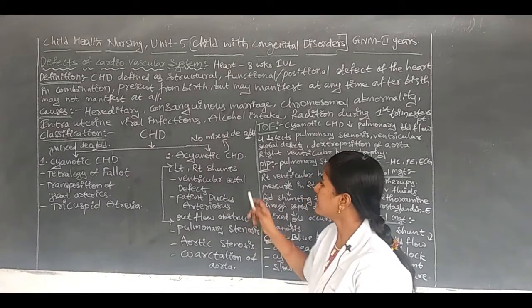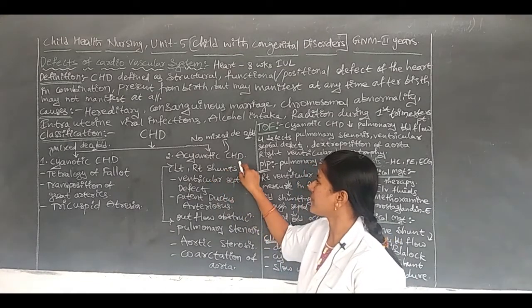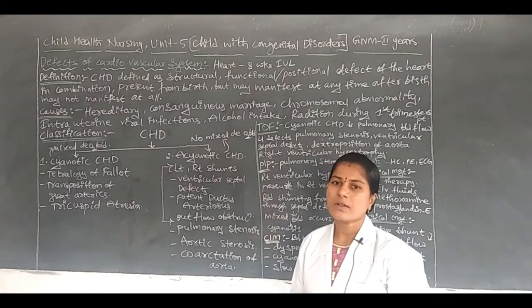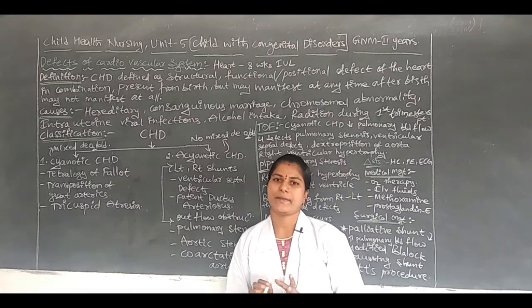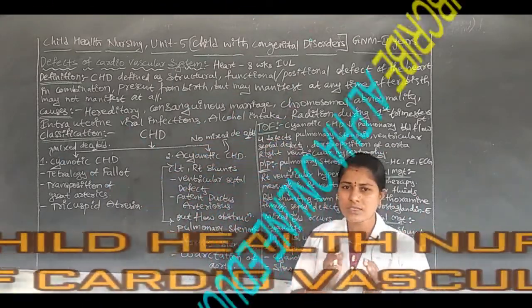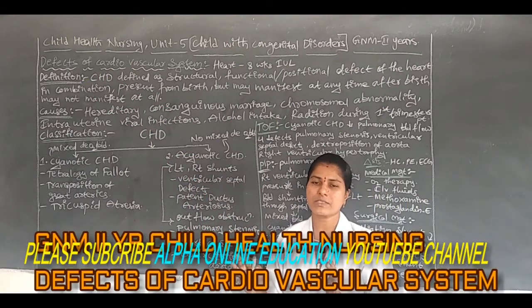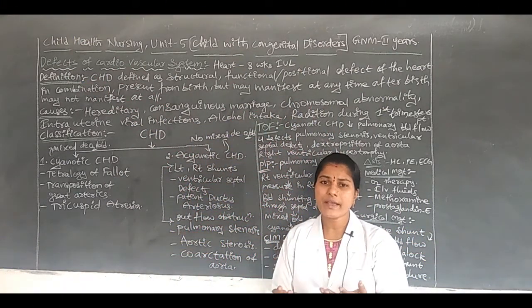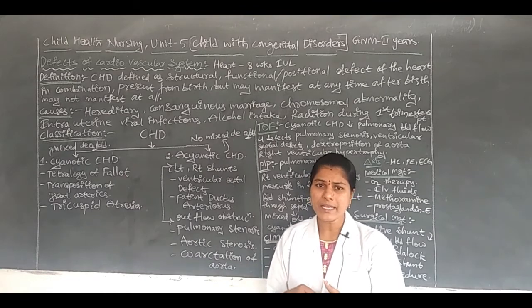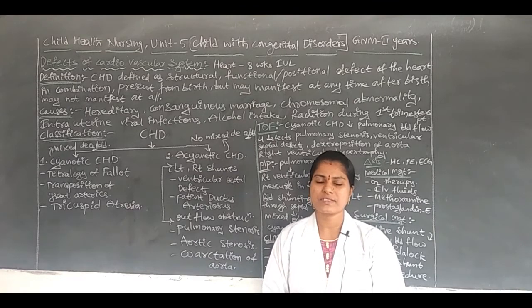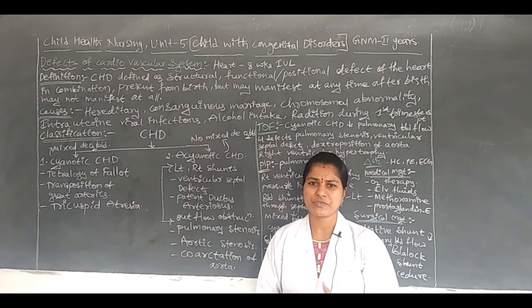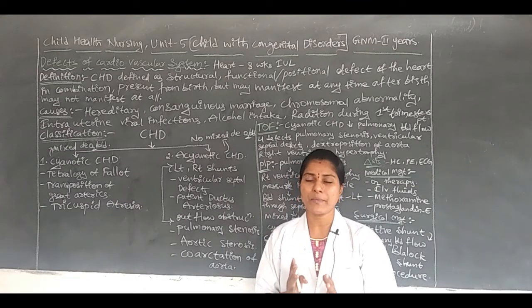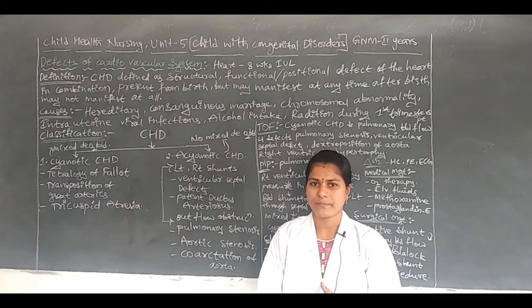Okay, next another one, that is the acyanotic CHD. In this, there is no mixing of blood. The oxygenated blood and deoxygenated blood do not mix. Here we do not identify any bluish discoloration of the skin or of the baby, but the child has some abnormality in the heart.